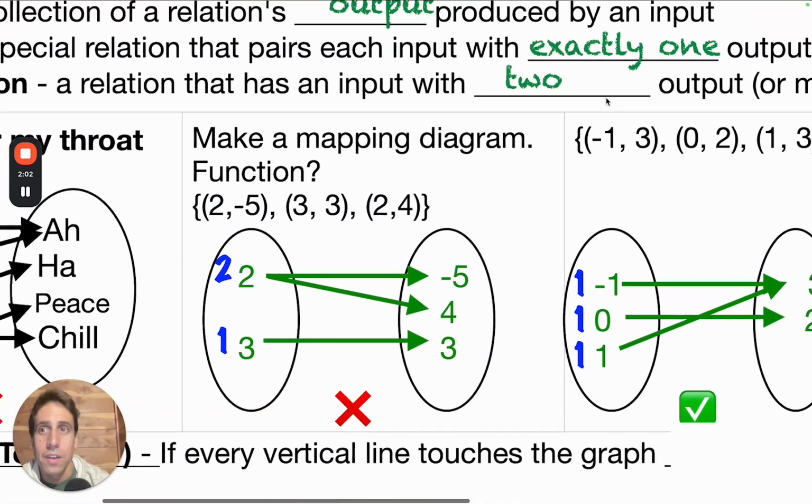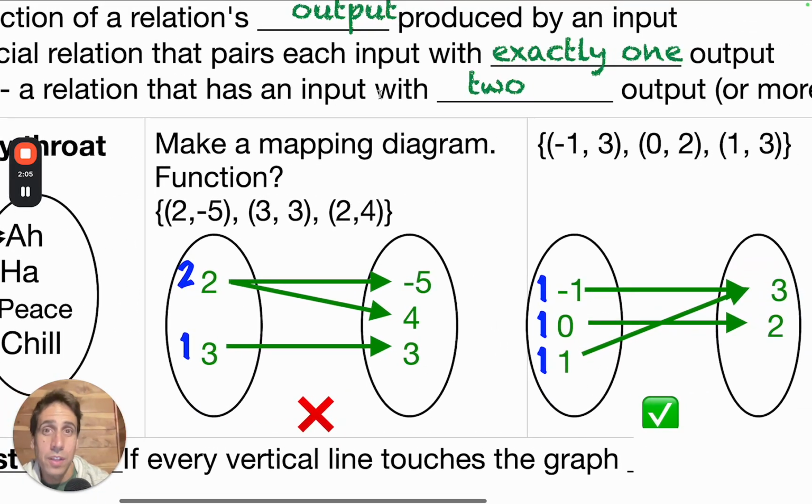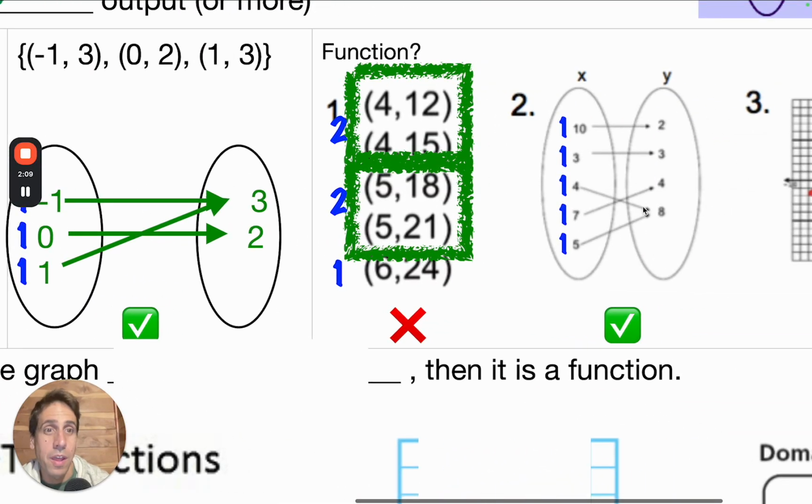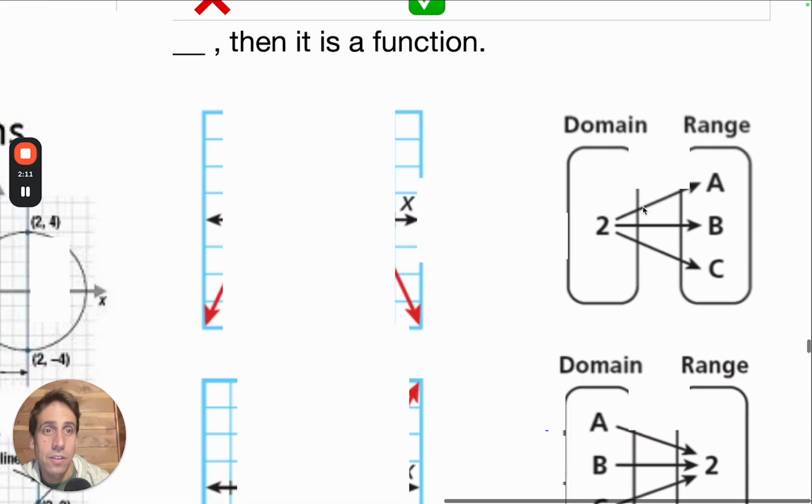Why? Because it's a special relation that pairs each input with exactly 1 output. Each input here has 1 output, therefore it's a function. Let's take a look at these.